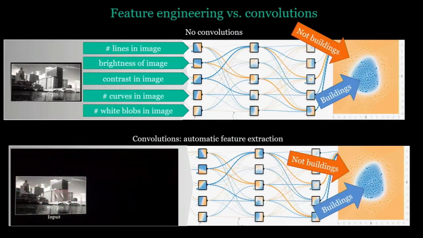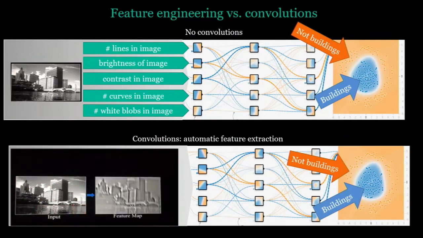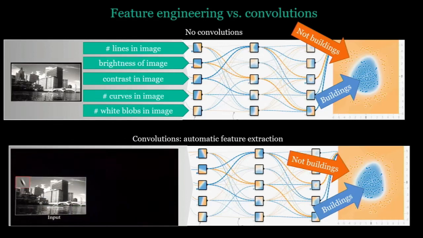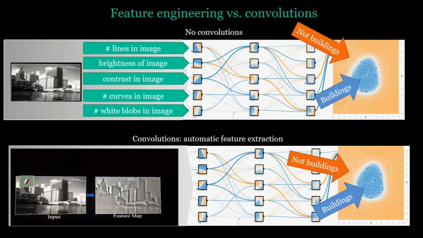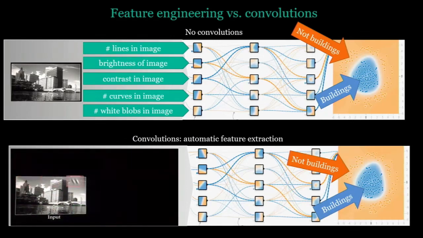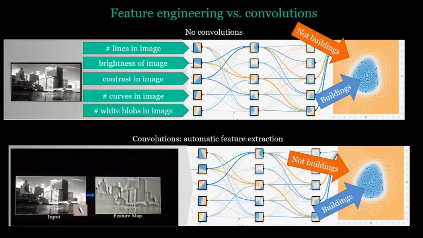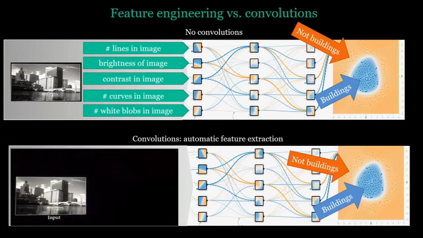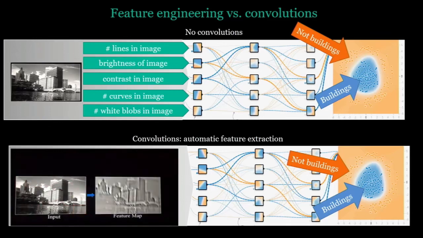They're trained to identify features that are good at detecting buildings, right? So a typical computer vision network would use thousands of these neurons, and each neuron would become specialized at detecting a useful feature for detecting building versus no building. These neural networks work dramatically better than non-convolutional machine learning systems, and they're much easier actually to build, right? Because you don't need to do all this manual feature extraction.